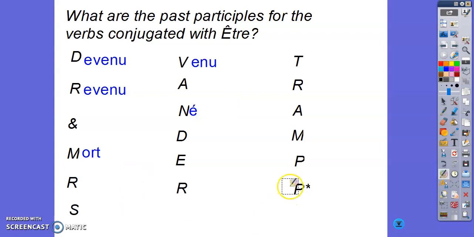So those are the only 5 past participles that are irregular with être. All of the rest are completely regular. So for rester, drop your ER, add your E aigu. Sortir, drop your IR, add an I. Arriver, drop your ER, add an E aigu. So those are the only 5 irregulars.